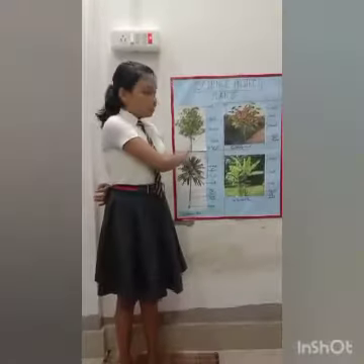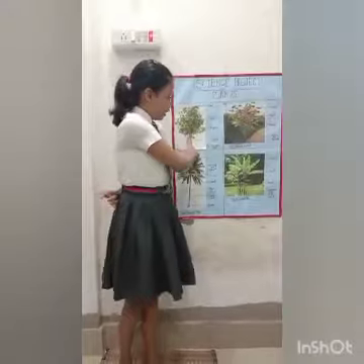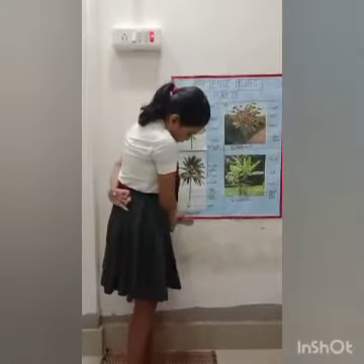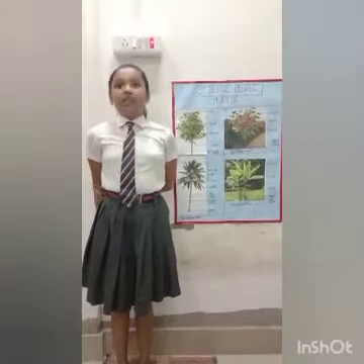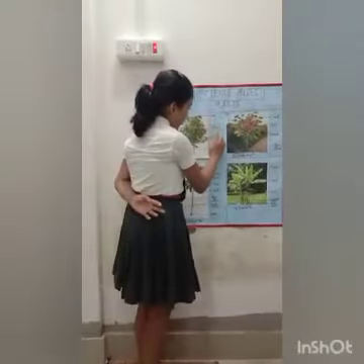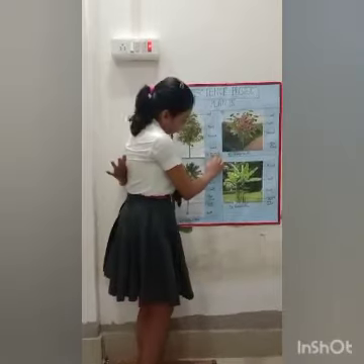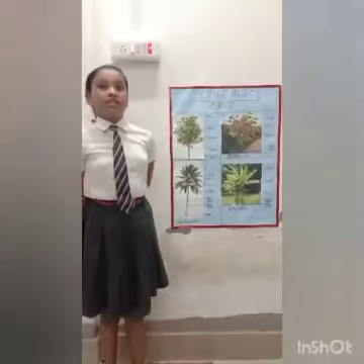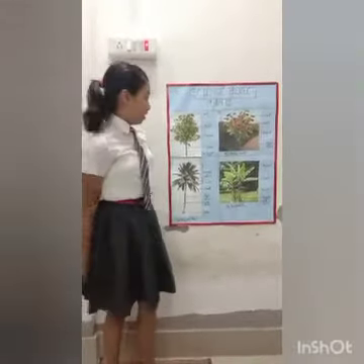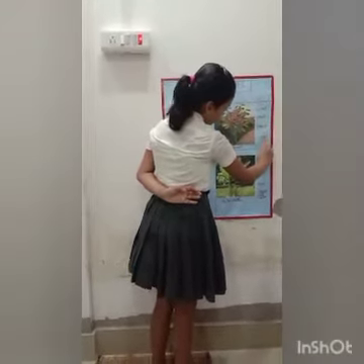Here are some pictures of trees: orange tree, cherry plant, coconut tree, banana tree. In the orange tree, its parts are leaves, fruits, branches, stem. In the cherry plant, its parts are leaves, fruits, branches, stem.